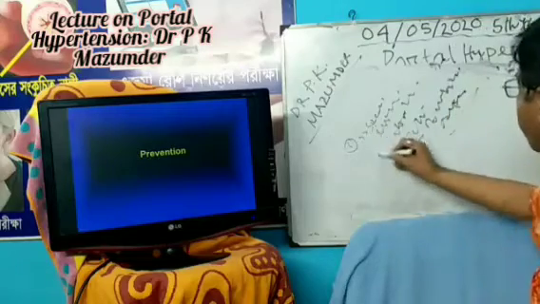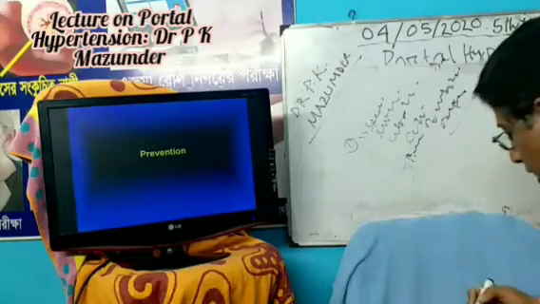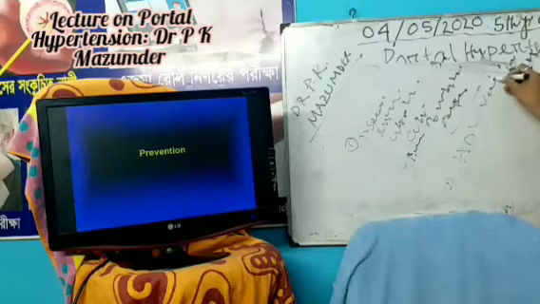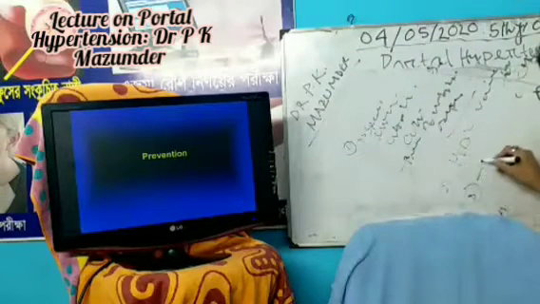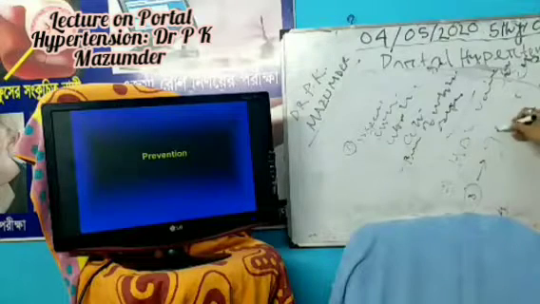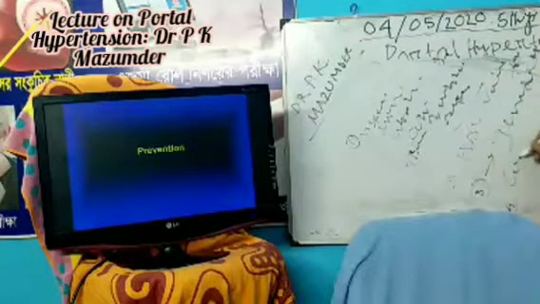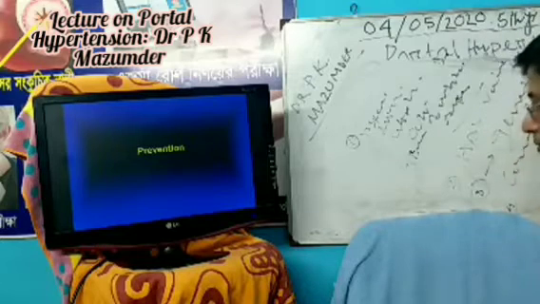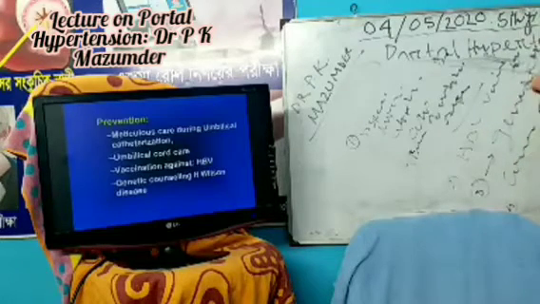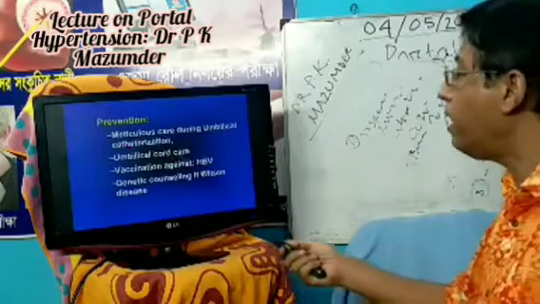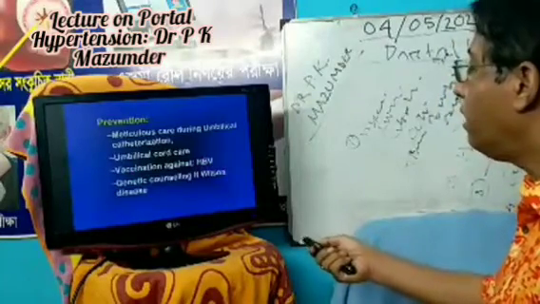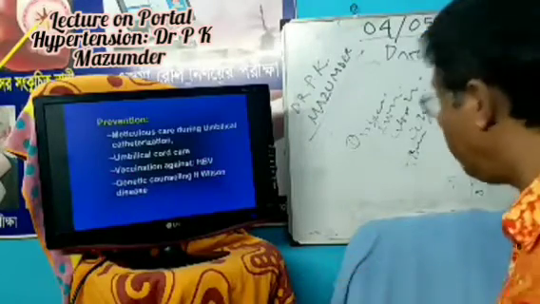These are very important. Number two, hepatitis B virus vaccination. Number three, genetic counseling in case of Wilson disease. So prevention is meticulous care during umbilical catheterization and umbilical cord care, vaccination against hepatitis B virus, and genetic counseling in Wilson disease.